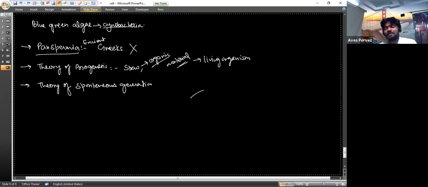The next theory that comes is the theory of spontaneous generation. The theory of spontaneous generation was given and explained by Louis Pasteur.